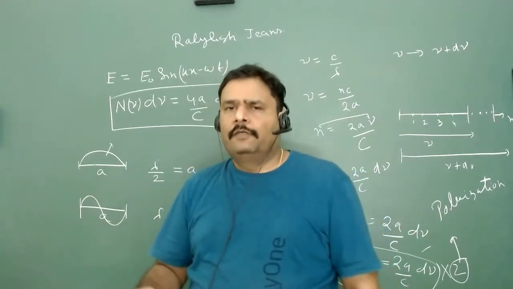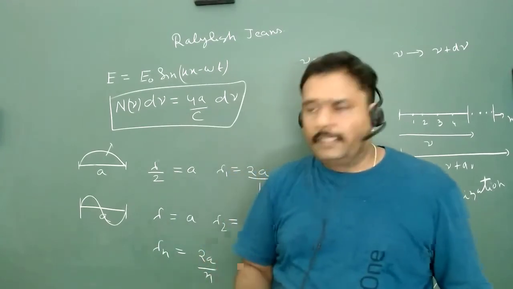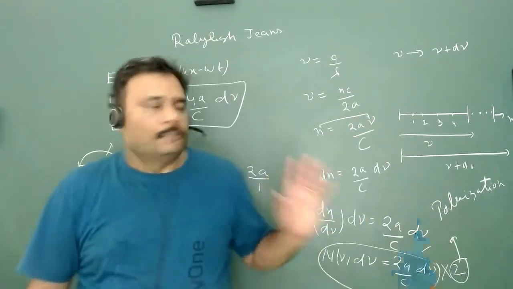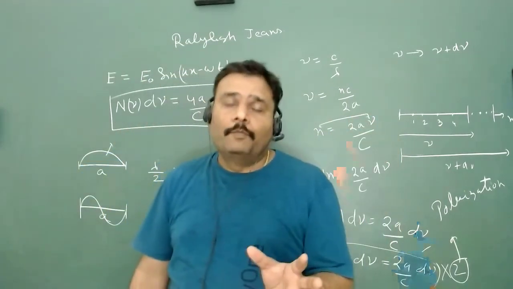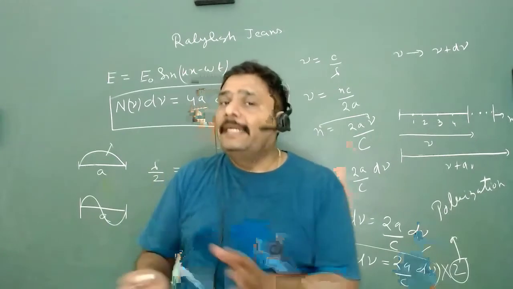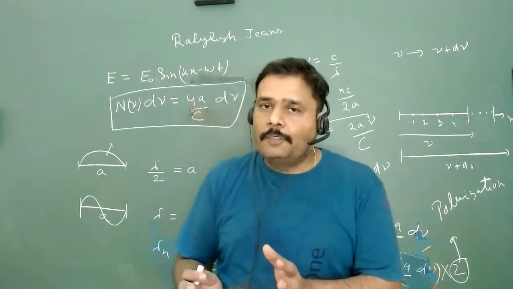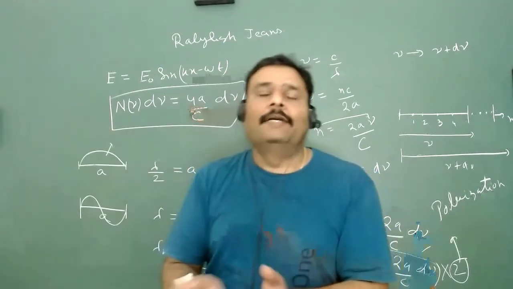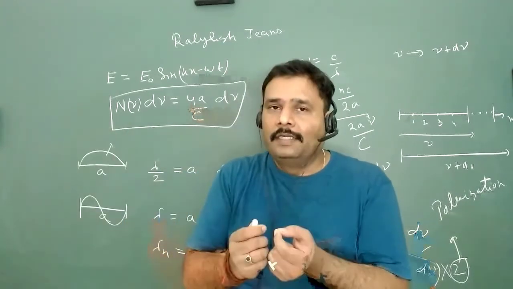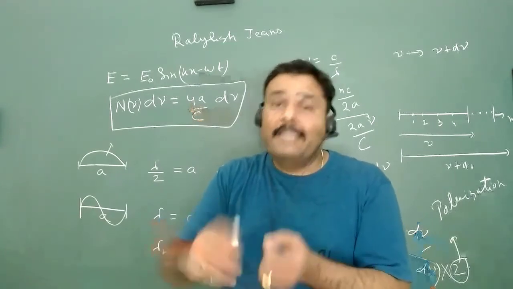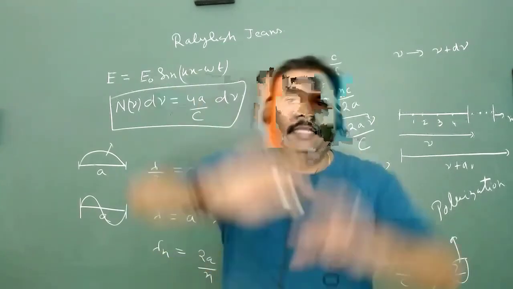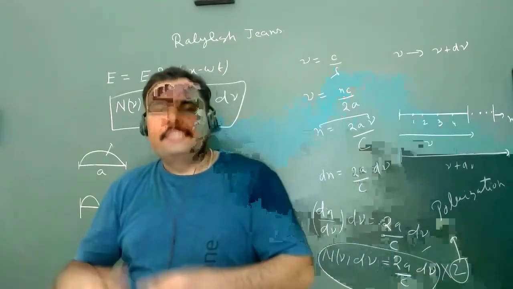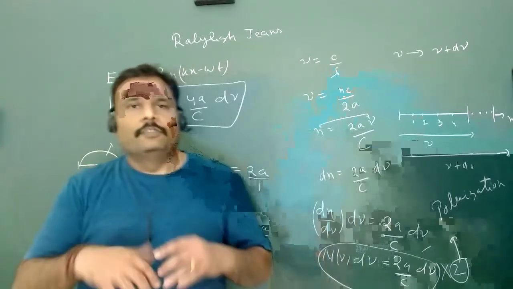But obviously, let's try to see what will happen in the 3 dimensional case of this particular thing. So first we have to calculate the number of modes between nu and nu plus d nu in 3 dimensions. So what is the idea? The idea is very simple. First we calculate the number of modes, and then we calculate the average energy at equilibrium temperature T for a single mode, and then we can talk about the overall average situation. So this is the idea. Let's try to do all this in the 3 dimensional case.